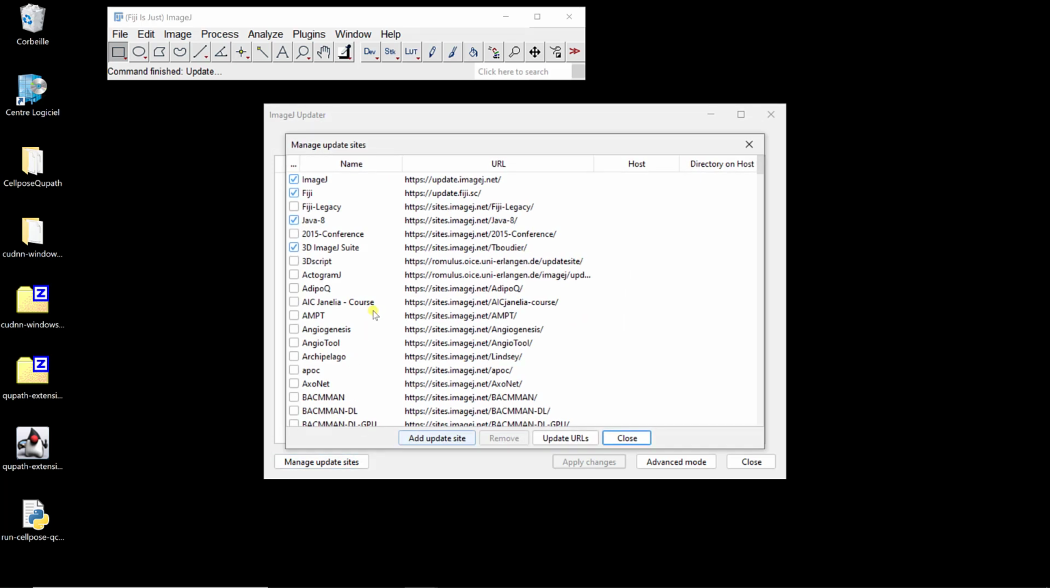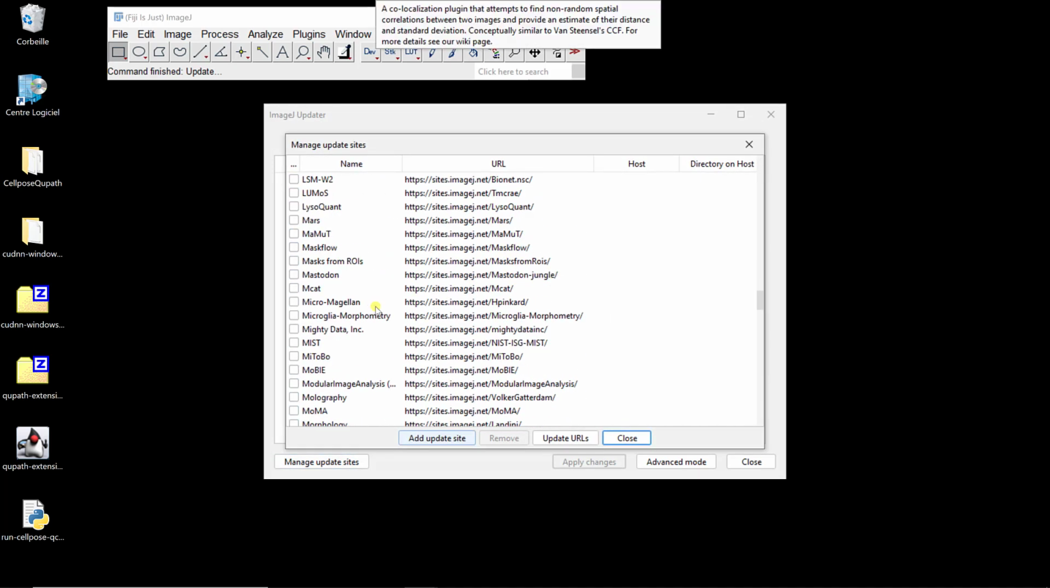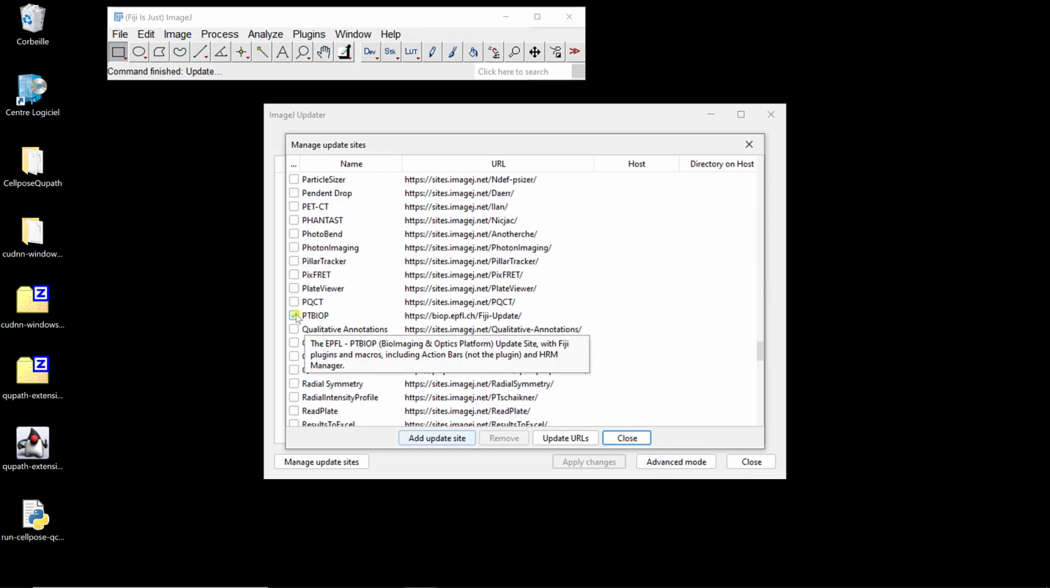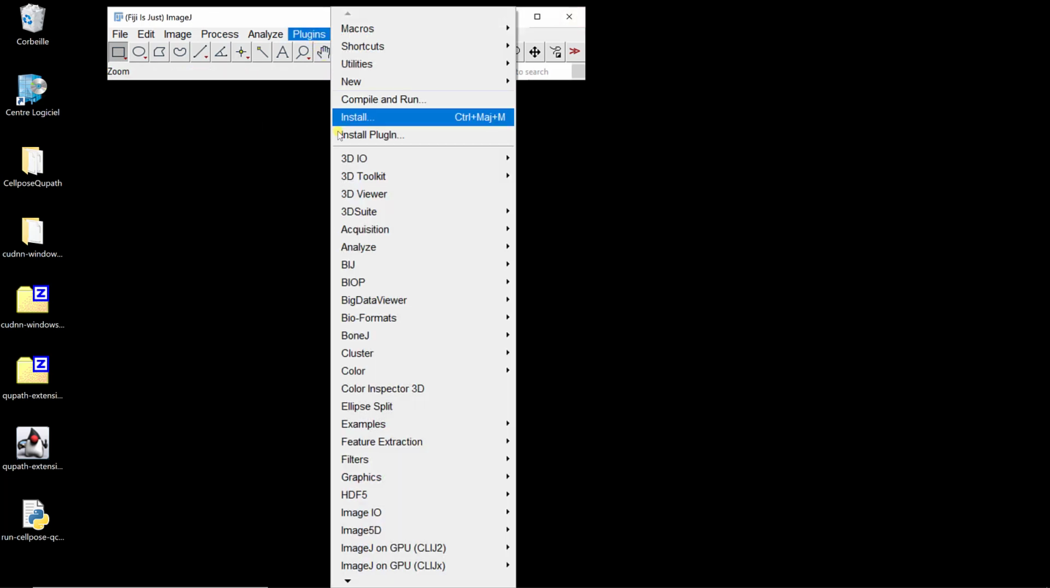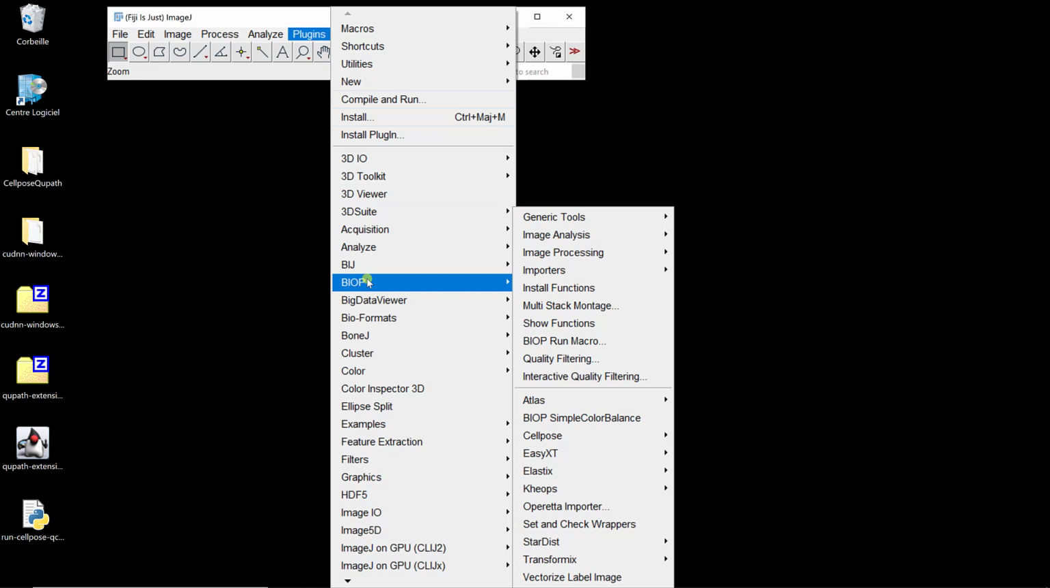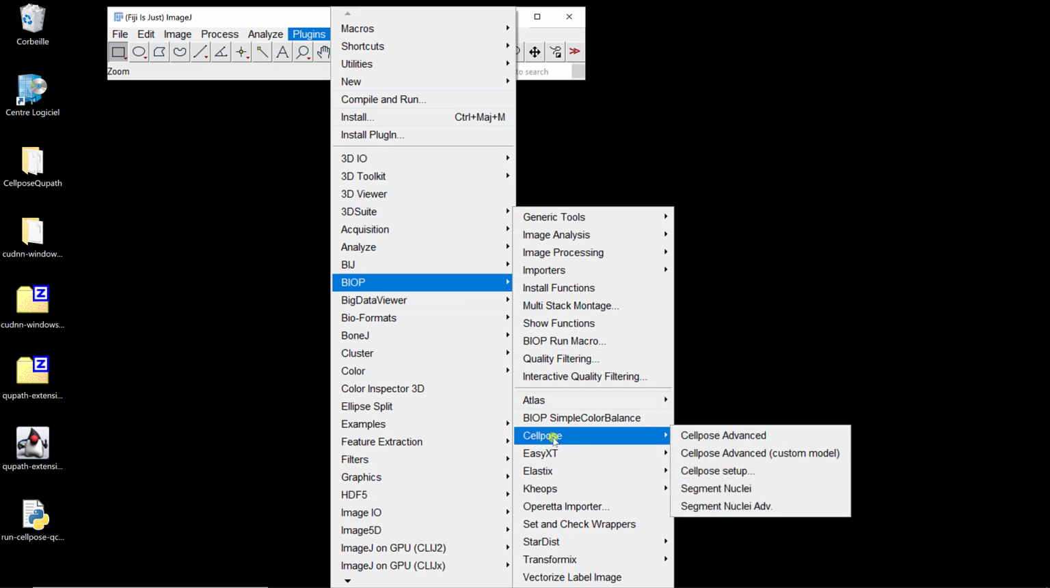If you go to Manage Update Sites, you need to check PT-BIOP, this plugin. So as you can see, it's BIOP at EPFL. So this is the plugin that lets you run Cellpose within Fiji. So if you haven't installed it, you can check it, close it, apply changes, it's going to install them, and then you're going to restart Fiji, and when you restart it, you'll have this plugin, BIOP, and this is Cellpose. So you just need to do the same thing that we did with QuPath to tell Fiji where your virtual environment for running Cellpose is.